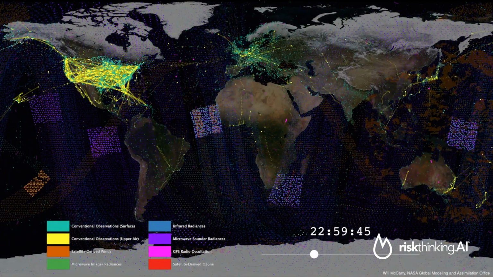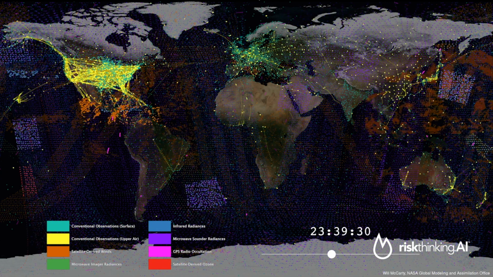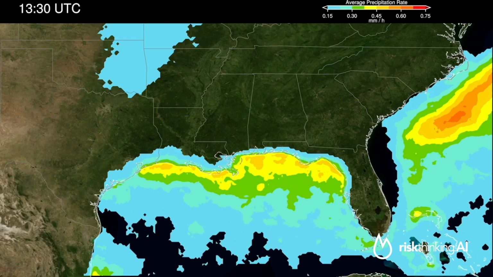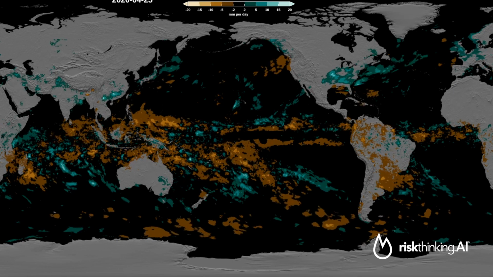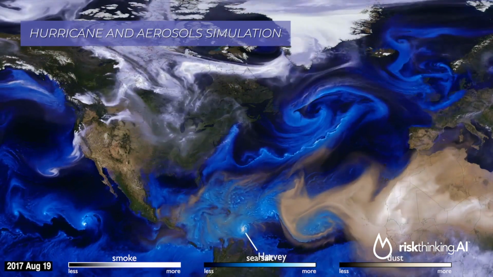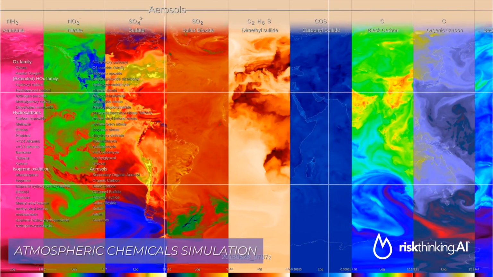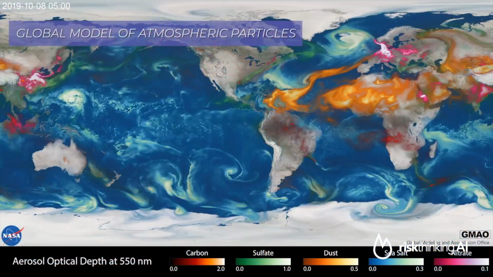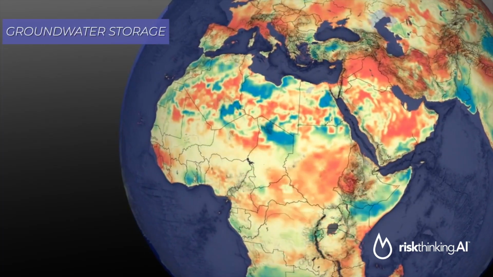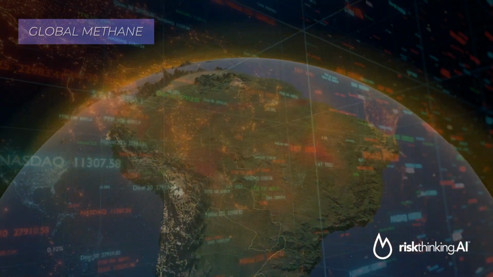To generate climate risk ratings, Riskthinking.AI begins by collecting and aligning global climate model data from NASA, NOAA, the Beijing Climate Center, the Canadian Centre for Climate Modeling, and more than 50 other leading atmospheric and climate research organizations from around the world. This data is spatially and temporally aligned to 48 chronic and acute risks and mapped to 33 million climate regions. These regions scale in size from 150 square kilometers down to 5 square meters and cover the entire surface of the Earth.